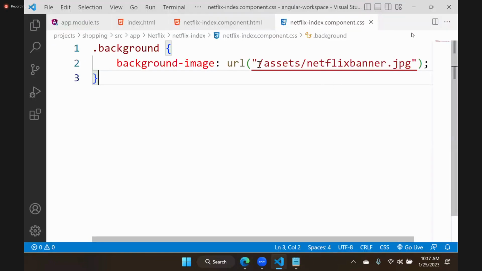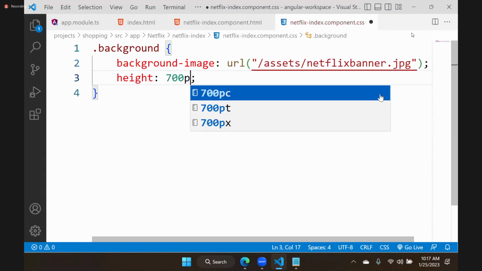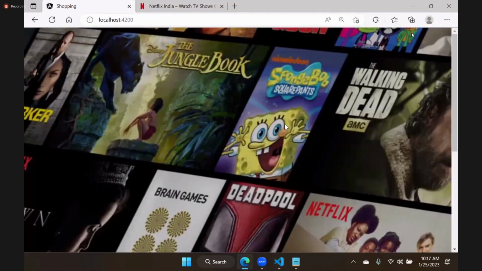Because we need to define the path, they already mention the path in their location, to that path we need to add this path, then put a slash. Now very important, there is no content, so we have to put a background height. I will give 700 pixels. 700 pixels background height we are giving. Now you can see the image.